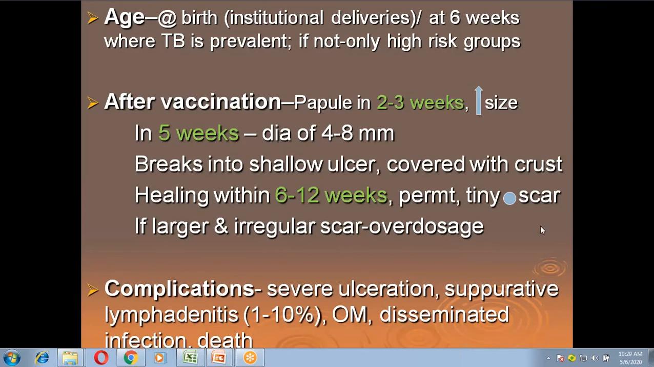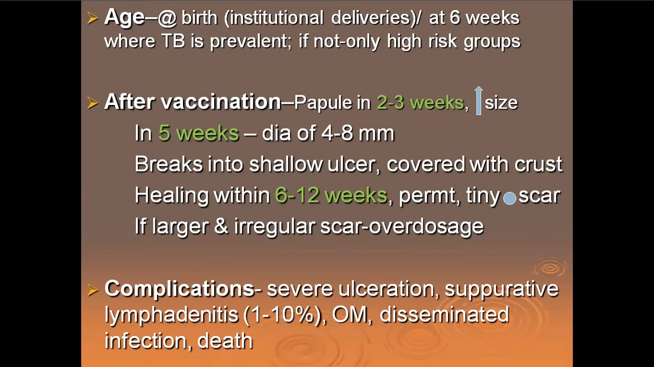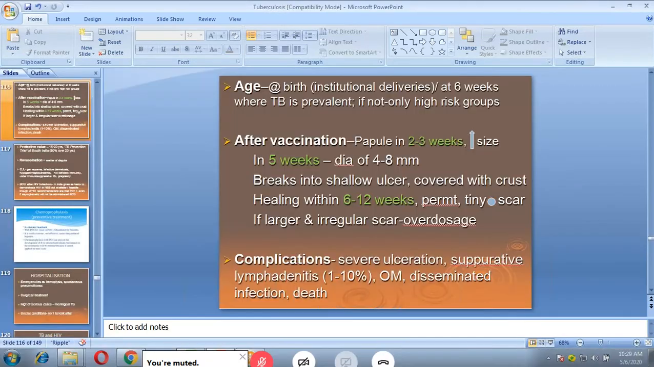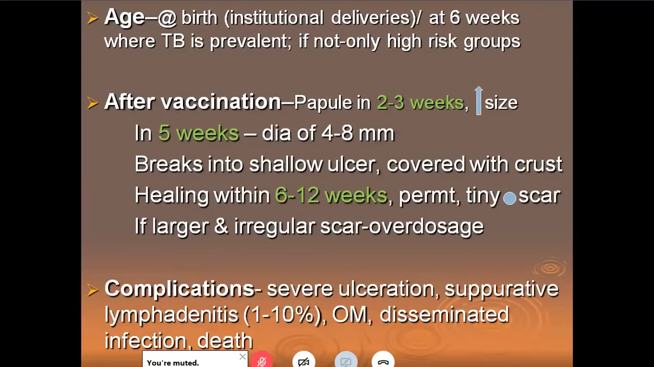Okay. Sorry for the interruption, but to continue, the age of the vaccination is at birth, like we all know, and it is also given at 6 weeks wherever BCG, wherever TB is prevalent. I'm talking about the West, right? In our country, it is at birth. And in case the TB is not prevalent, it is given only to high-risk groups like healthcare workers or people who are working with HIV patients, all those people.